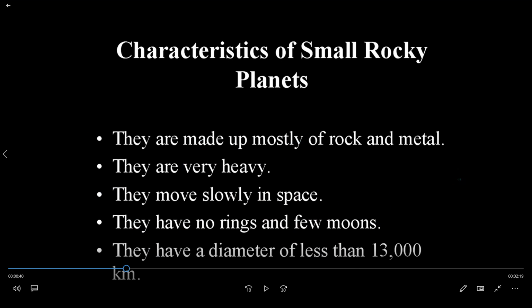Characteristics of small rocky planets. They are made up mostly of rock and metal, and they are very heavy also. They move slowly in space. They have no rings and only a few moons. They have a diameter of less than 13,000 kilometers.